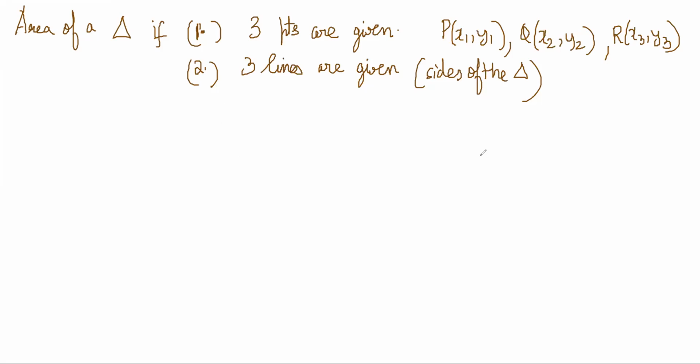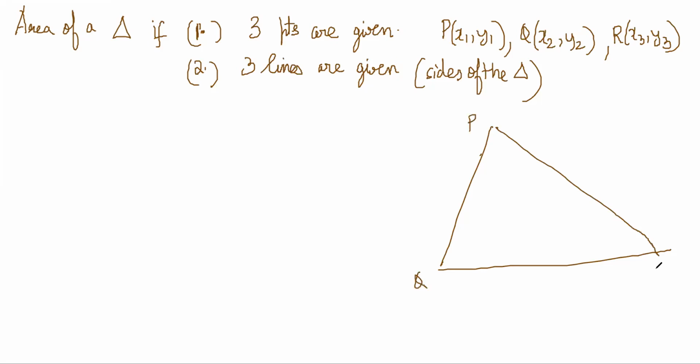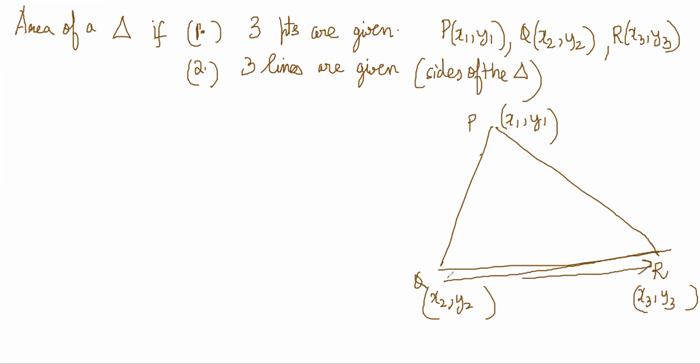It is quite obvious. Suppose we have PQR. P is here, Q is here, R is here. Even if I didn't know any formulas, I would still be able to do it fairly easily, because x2, y2, x3, y3 are known, so I know the length of the base, which is just the distance formula.